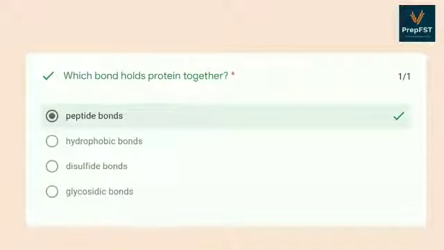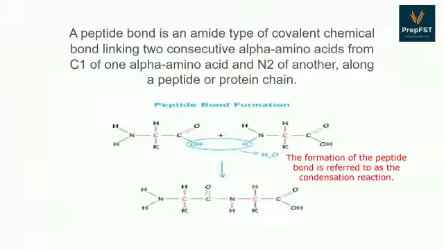Next question, which bond holds protein together? The answer is peptide bonds. As per the other options, glycosidic bonds is the one that holds the carbohydrates together. So let's understand what is a peptide bond.